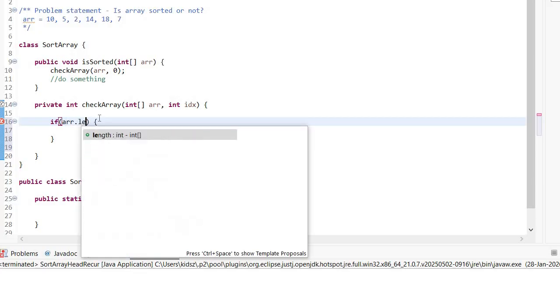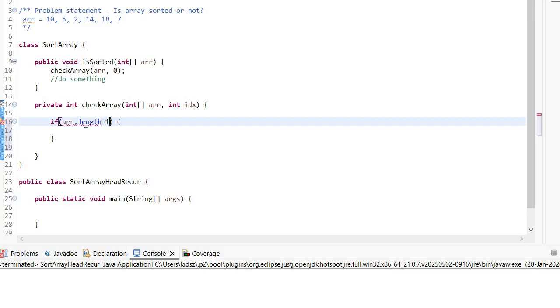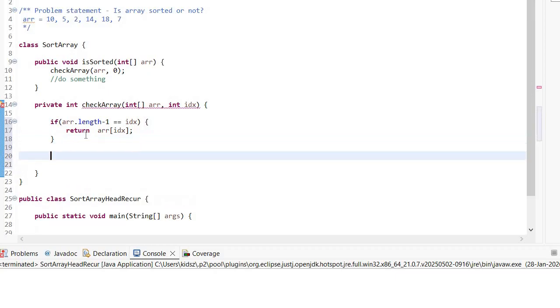I'll say, just traverse till the length of the array, which means the last element of the array. I'm going to have arr.length - 1 because I need the last element. Now I'm going to compare it with the index. The moment it becomes equal, which means we are at the last index, I'm going to return the value, arr and idx. So our base case is done.